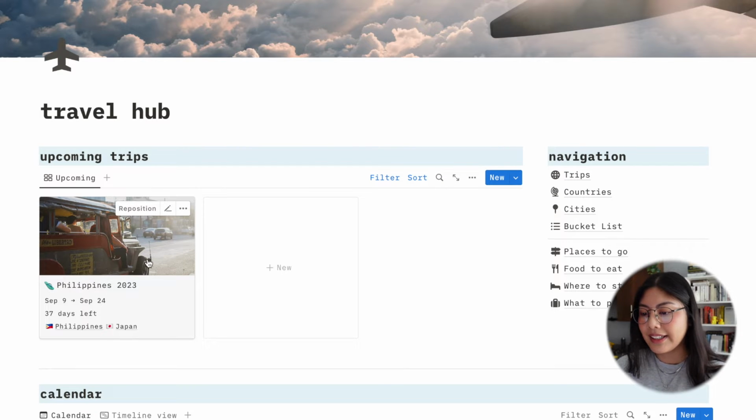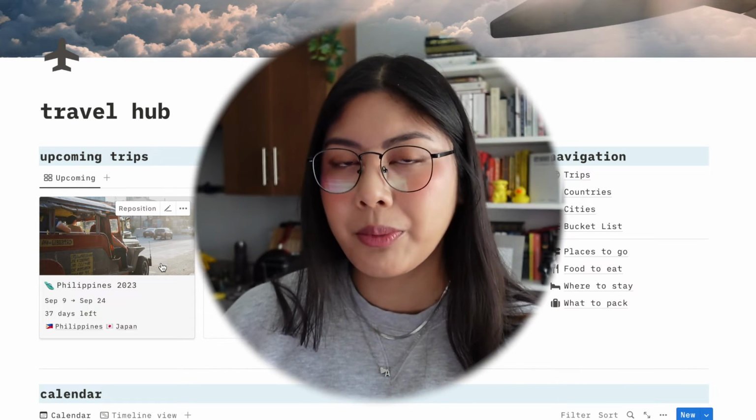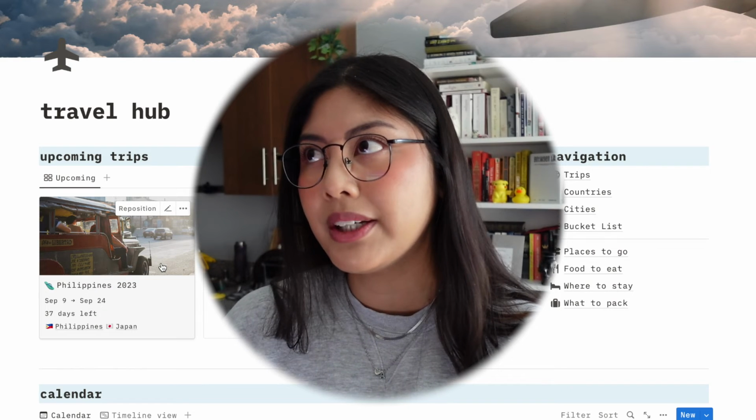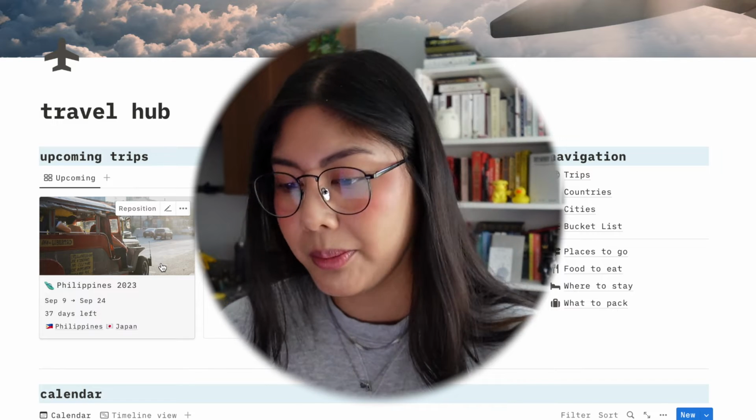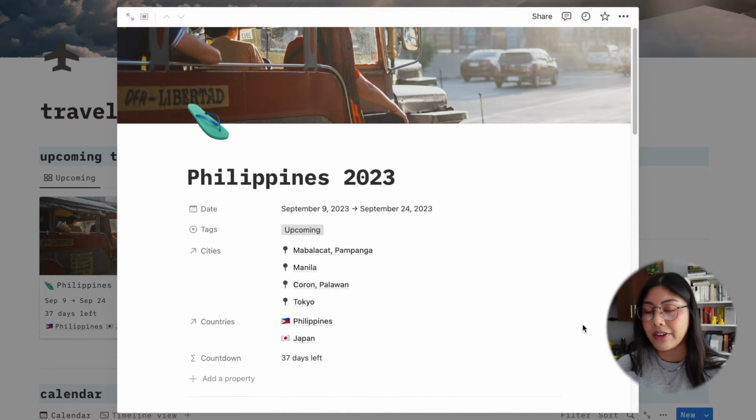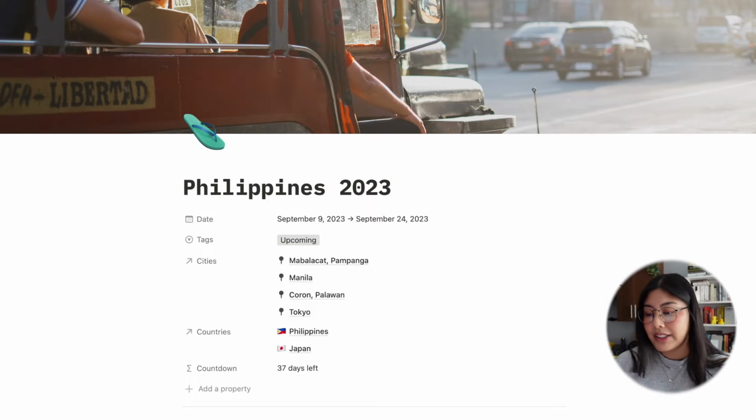Okay, next let's get into the actual trips. So I have my Philippines 2023 trip here. This isn't a very good example of how this template is going to be used though, because we will be visiting multiple cities and multiple countries on this trip, but I just wanted to show you how it looks like all filled out anyway. So if we go into here, and I highly suggest that if you go into one of these pages that you open it in full page. This just makes it easier to navigate everything.